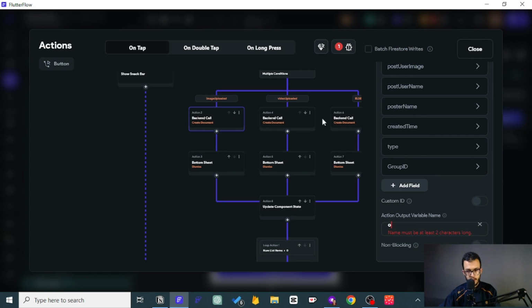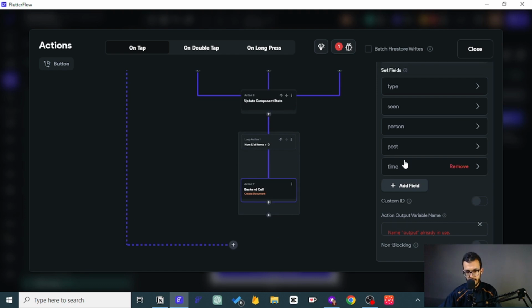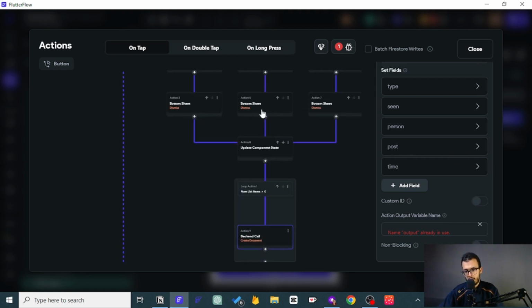So let's actually use the output. Because here at these stages we create that particular post, yes, that post. So let's use those outputs and put them here. So I'll try to give the same name and see what will happen. See, we don't have it. So this will have its output, this will have its own output, and this will have its own output. So in this case, what should we do?